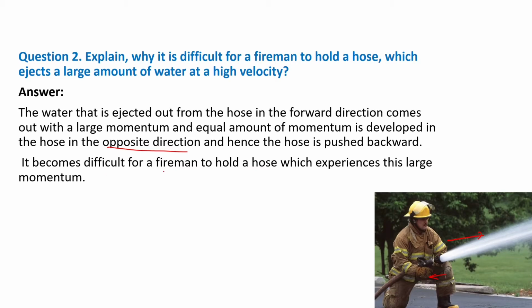So it becomes difficult for a fireman to hold a hose which experiences this large momentum. So the fireman holds this pipe tightly so that he can balance the momentum in the backward direction.